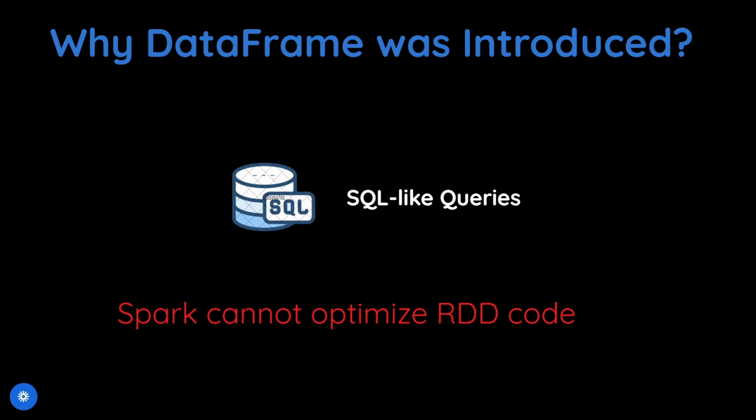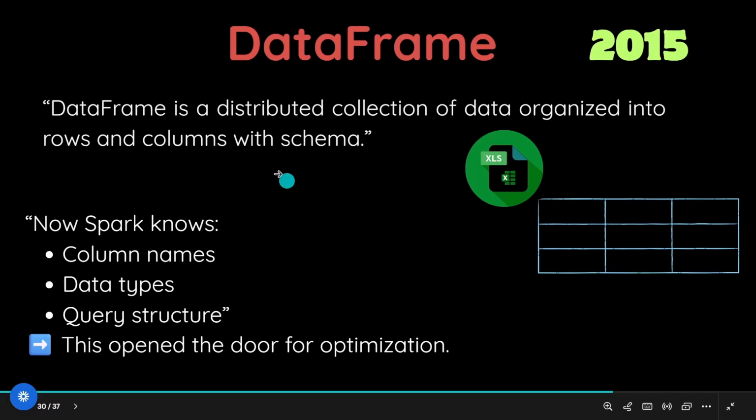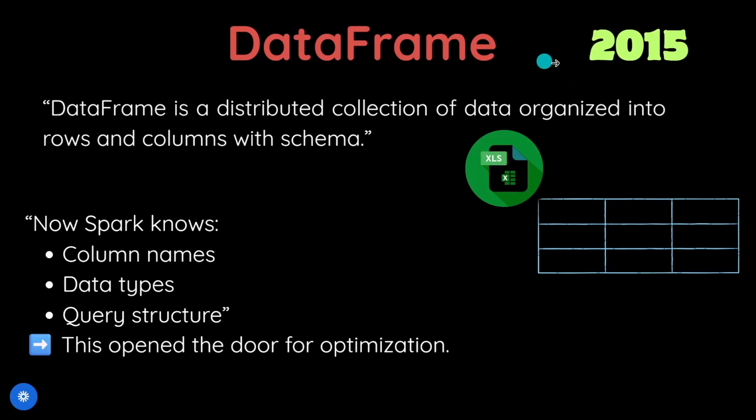Why was DataFrame introduced? DataFrame was introduced in 2015. As Spark adoption increased, people started writing code like SQL queries. So the Spark team realized one problem, that Spark cannot optimize RDD code. So Spark introduced DataFrame. DataFrame is a distributed collection of data organized into rows and columns with a schema. Now Spark knows column names, data types, and query structure. This opened the door for optimization.